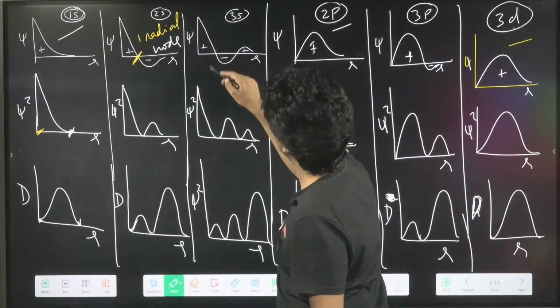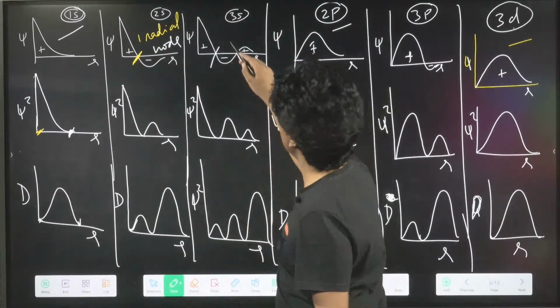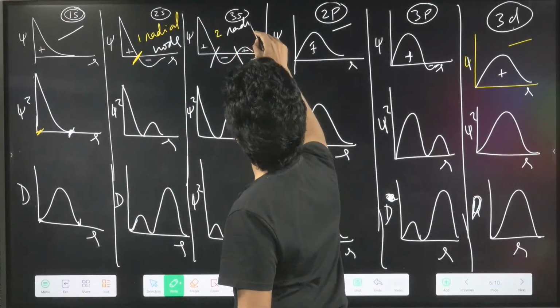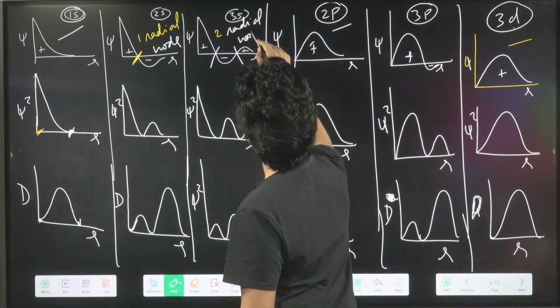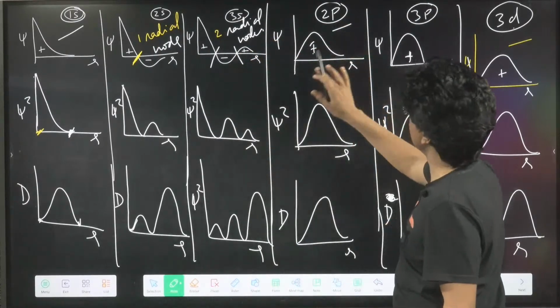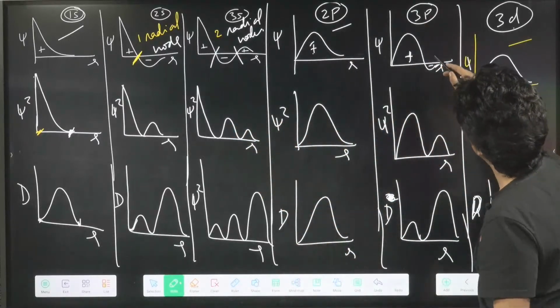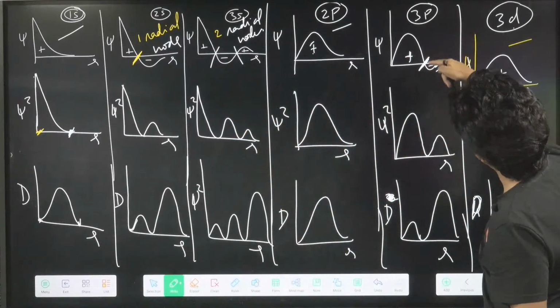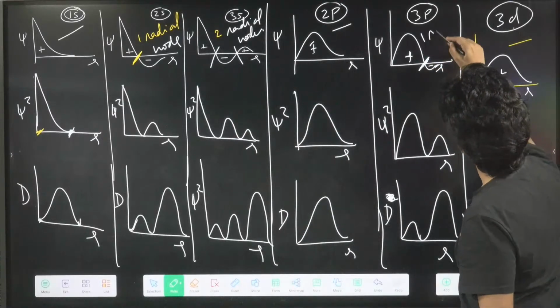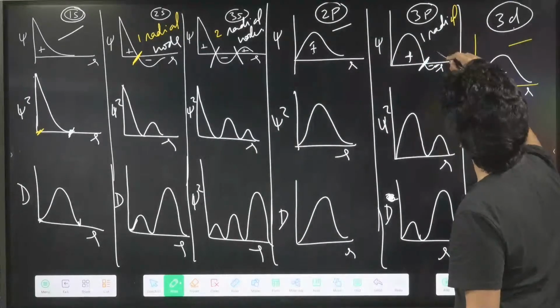Out here, 1 and 2. These are 2 radial nodes. Yes or no? In 2p, it is not changing sign. No radial node. Come on. In 3p, out here it is changing the sign. This is called one radial node.